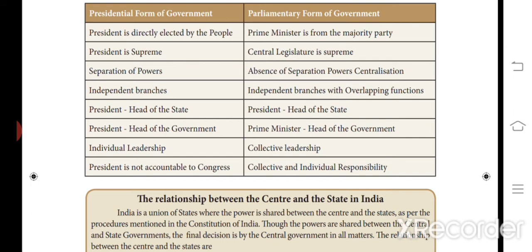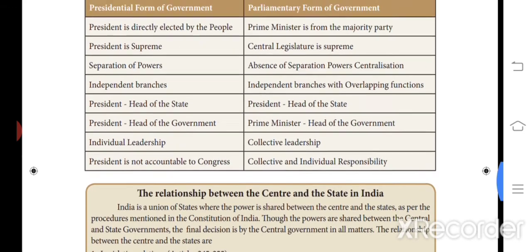Countries like America follow the presidential form of government, and countries like India follow the parliamentary form of government.